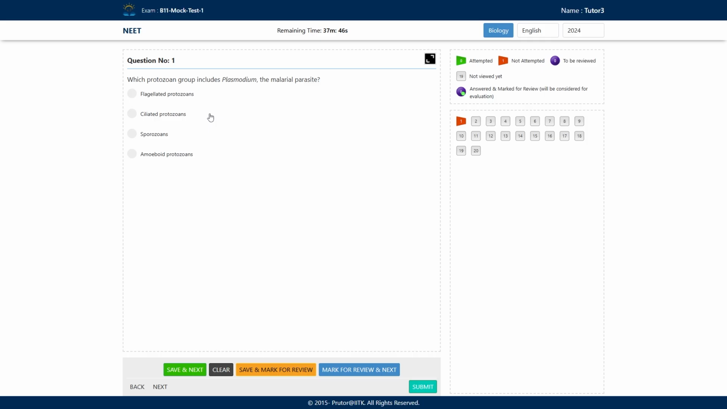Ciliated protozoan. Ciliated protozoan example is the Paramecium, not the Plasmodium. So second option is also not correct. And your third option, sporozoans. Yes, sporozoan is the correct answer, right? Amoeboid protozoan, the fourth one. And this is also an incorrect option. So we are going to opt option C as the correct answer, right? And save it.